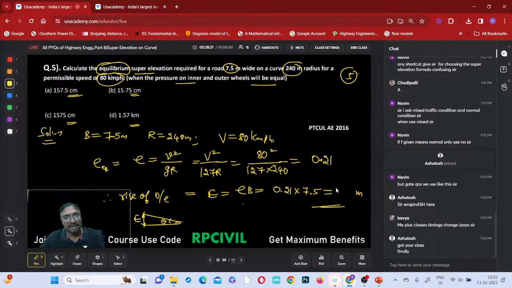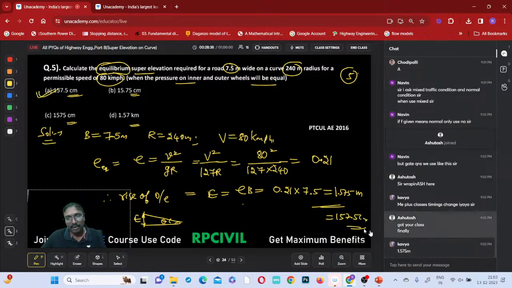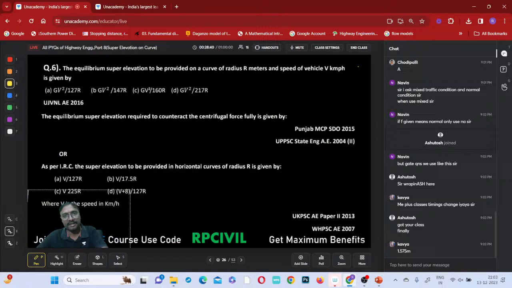Okay. How many meters are you having? If you just observe, 1.575 meters, so that is equal to 157.5 centimeters, or not? Yes, option A will be the correct answer, right? Option A will be the correct answer, right? Shall I go for the next question, all of you?